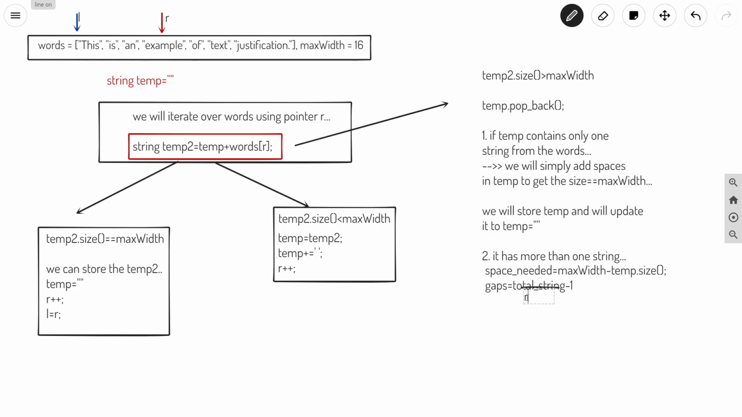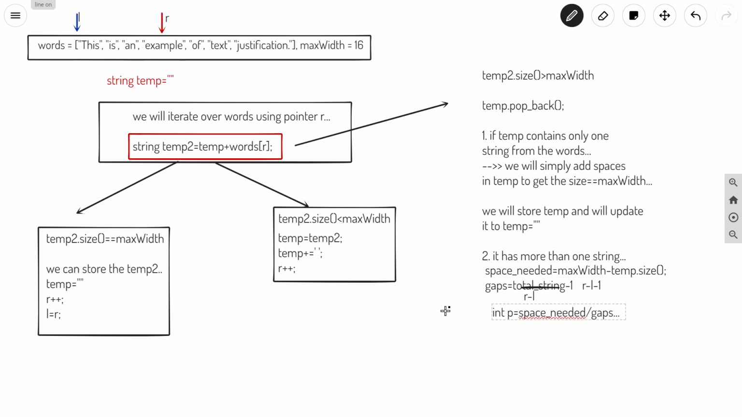So I will just write R minus L here, and minus 1 will be as it is. So I will write R minus L minus 1. This is our total number of gaps, and we have to add these extra spaces in these gaps. Okay, so basically we will have some variables here, int p, which will be nothing but space needed divided by gaps.